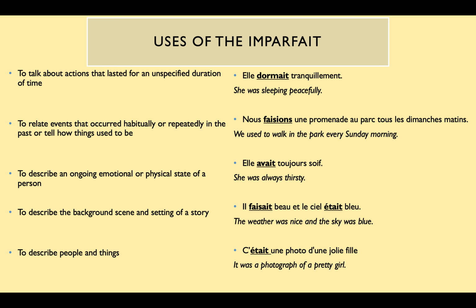The imparfait. When to use the imparfait? You would use it to talk about actions that lasted for an unspecified duration of time. For example, elle dormait tranquillement. She was sleeping peacefully. It was an action that lasted for an unspecified duration of time.